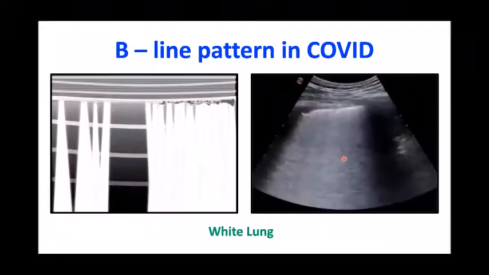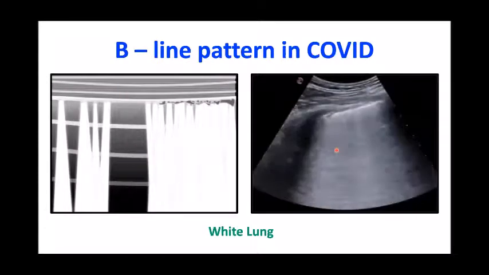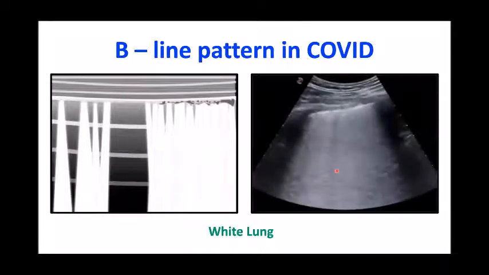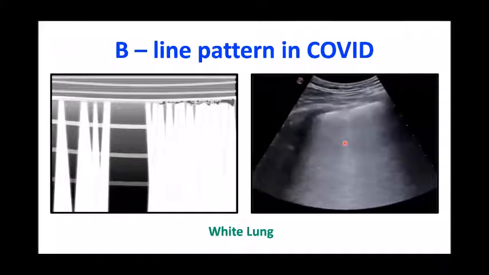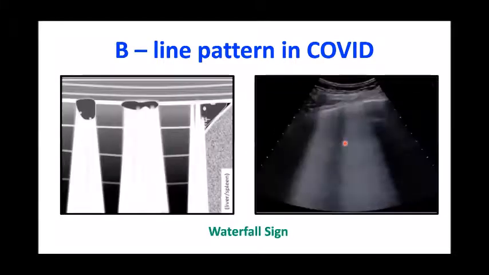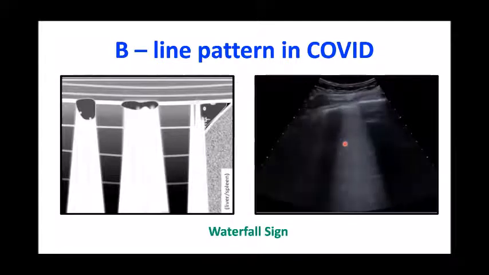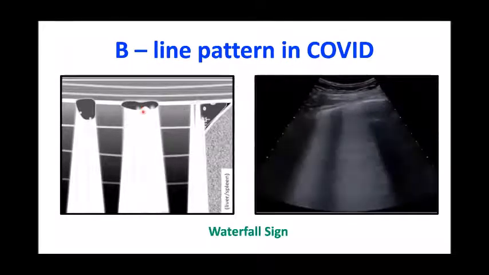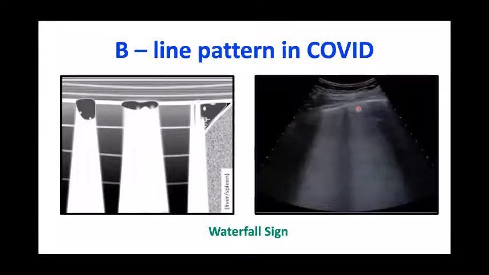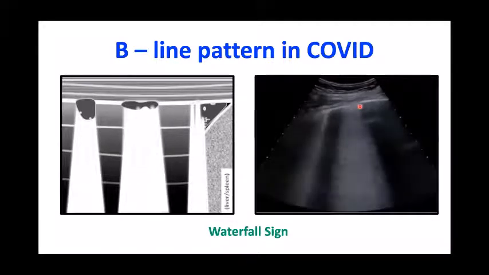If they progress, there may be diffuse B lines, which may represent a white lung like this, because of the multiple B lines which are diffuse and confluent. This is also known as a white lung. The waterfall sign is basically a subpleural consolidation from which there are diffuse B lines. Here you can see there is some subpleural consolidation and there is the waterfall sign.